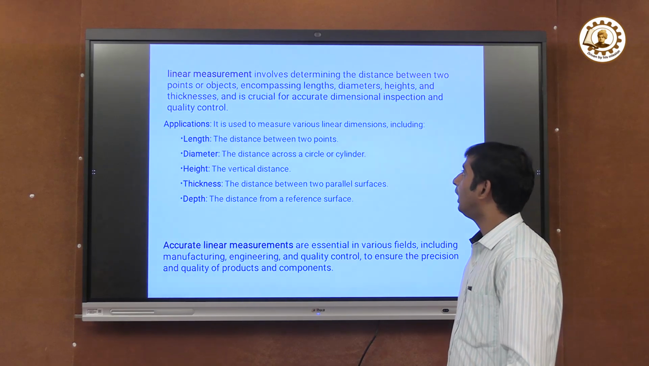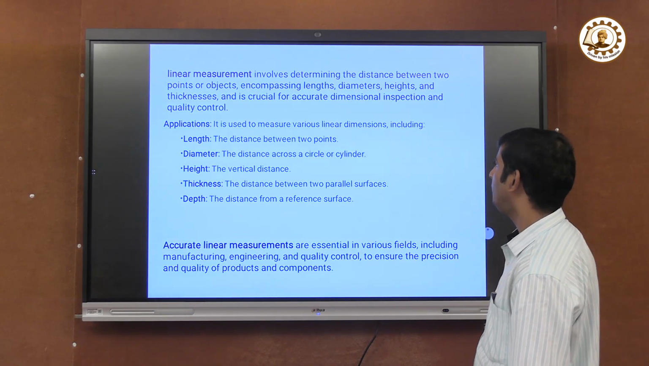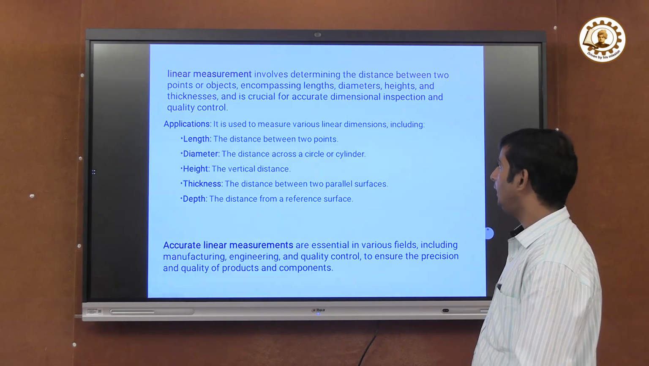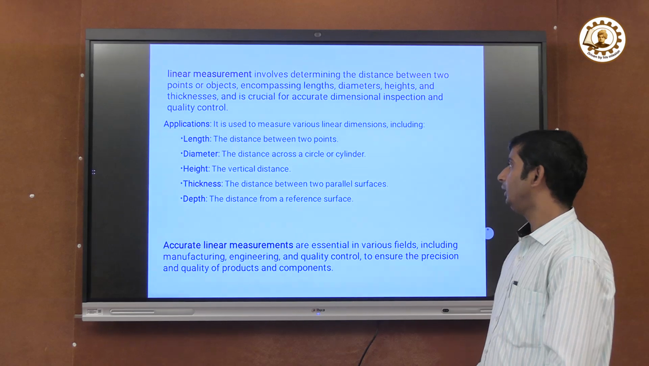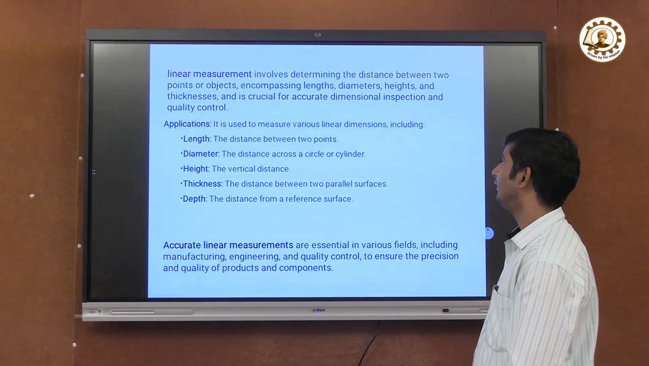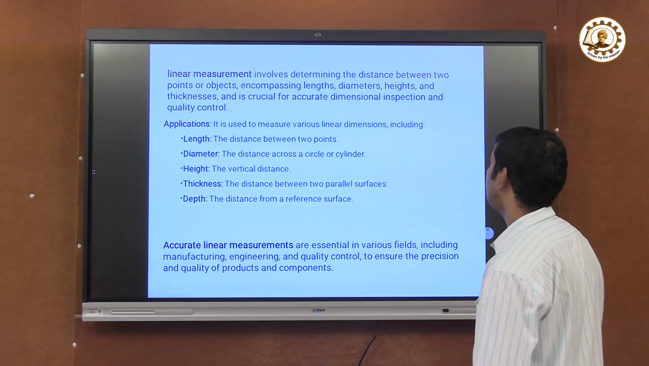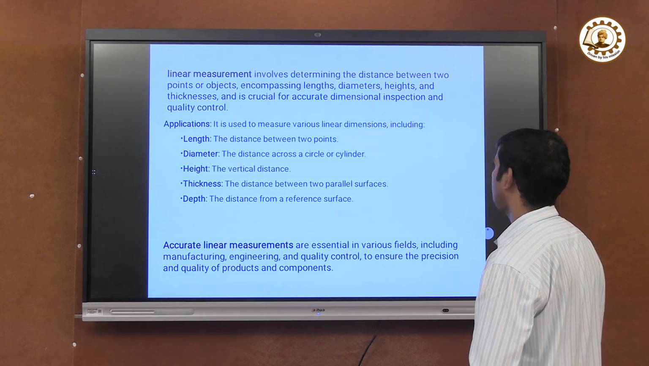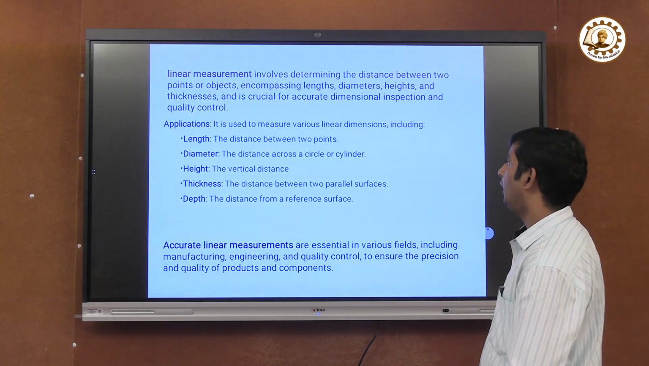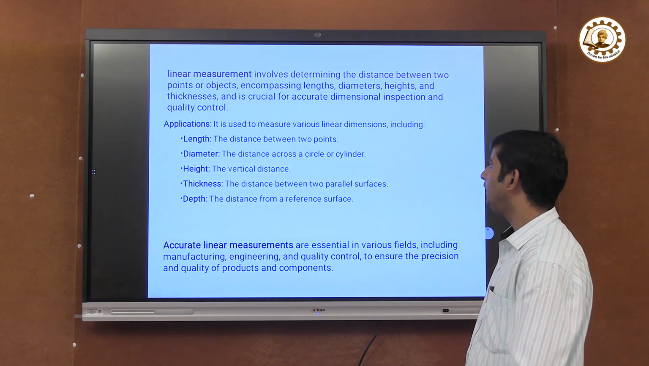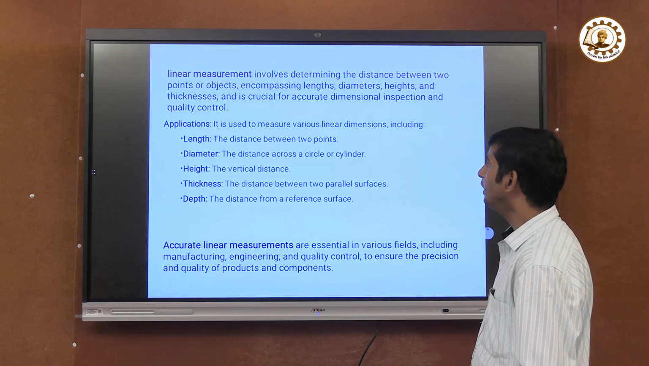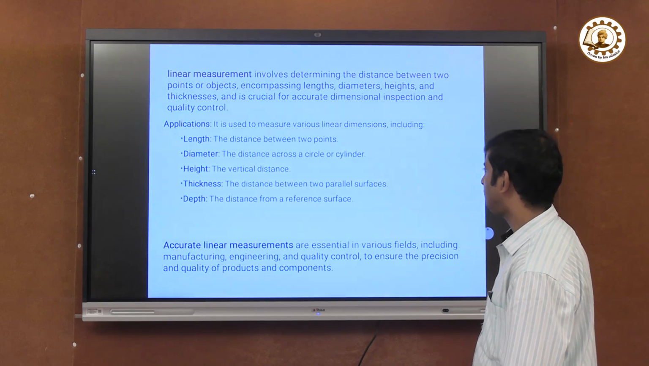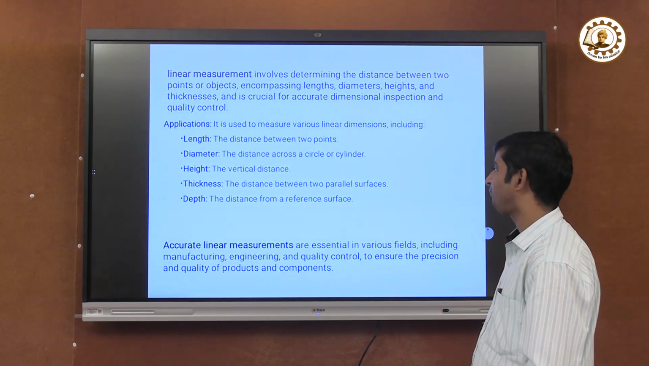What are the applications of linear measurement? It is used to measure various linear dimensions, including length, diameter, height, thickness, and depth. What is length? Length means the distance between two points. Diameter is the distance across a circle or cylinder. Height is the vertical distance in any component or machine. Thickness is the distance between two parallel surfaces. And depth is the distance from a reference surface.